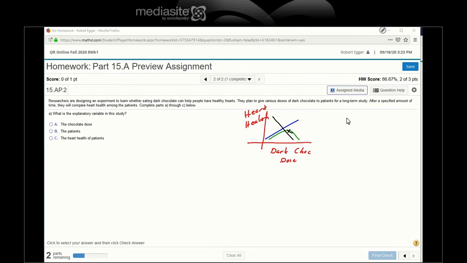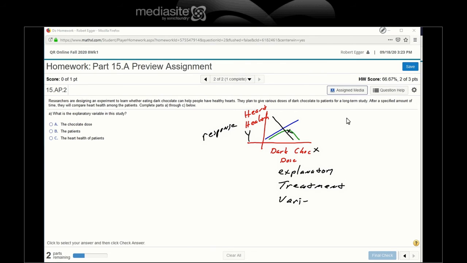But what's explanatory? Okay, explanatory is the x-axis. And response is the y-axis. Okay, so again, what's being varied? What's the treatment?